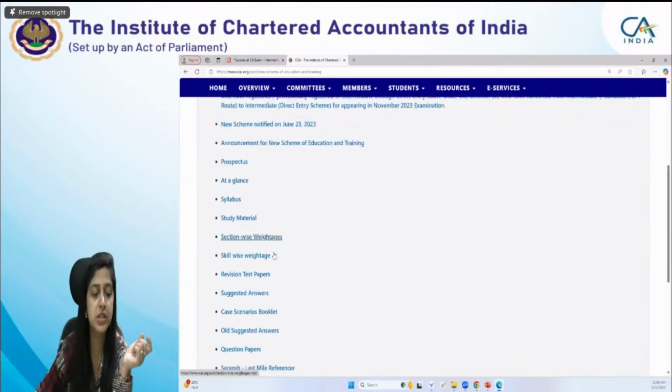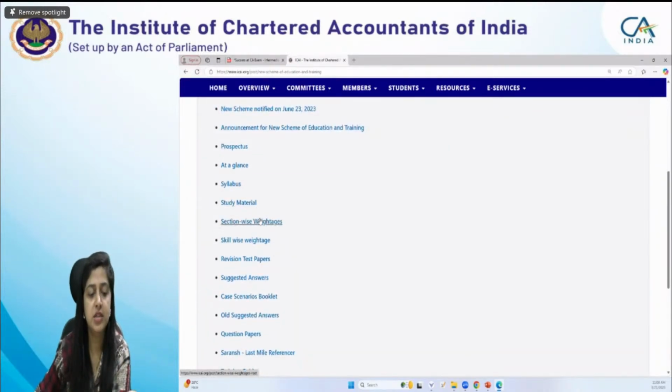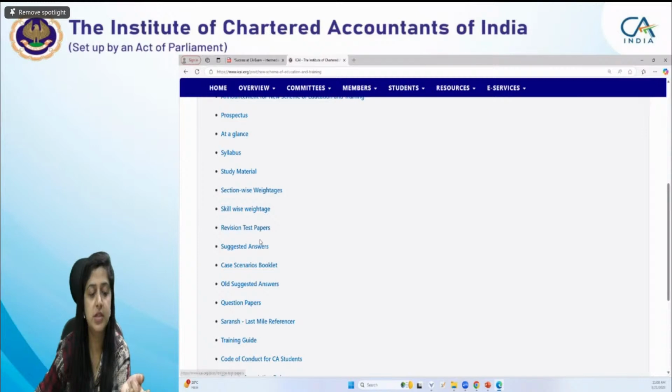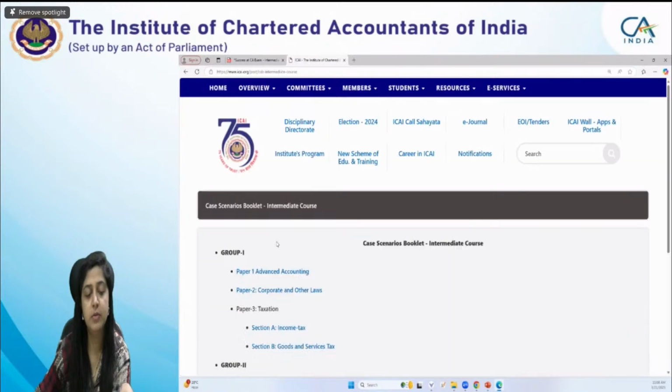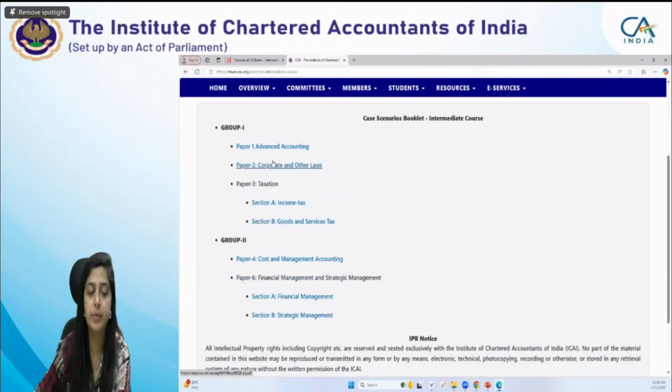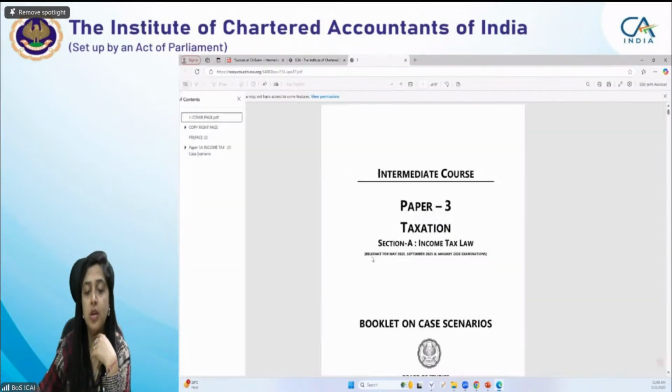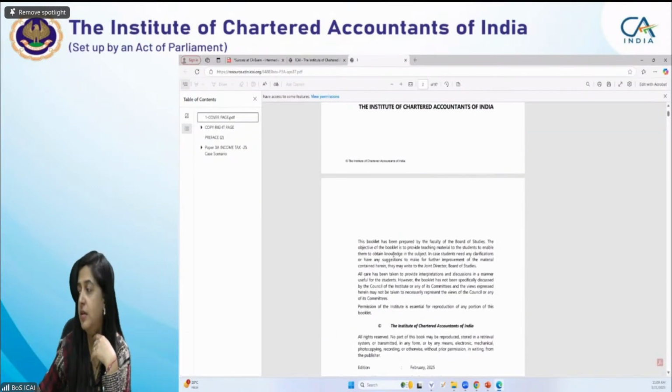So if you see here, there's the study material, section wise weightage, skill wise weightage, RTP suggested, and one bullet is for the case scenario booklet. Intermediate final self-paced, intermediate May, you will get for every paper: Paper 1, Paper 2, Paper 3 income tax, Section B GST, then costing, then Paper 6 FM, and Paper 6B strategic management.